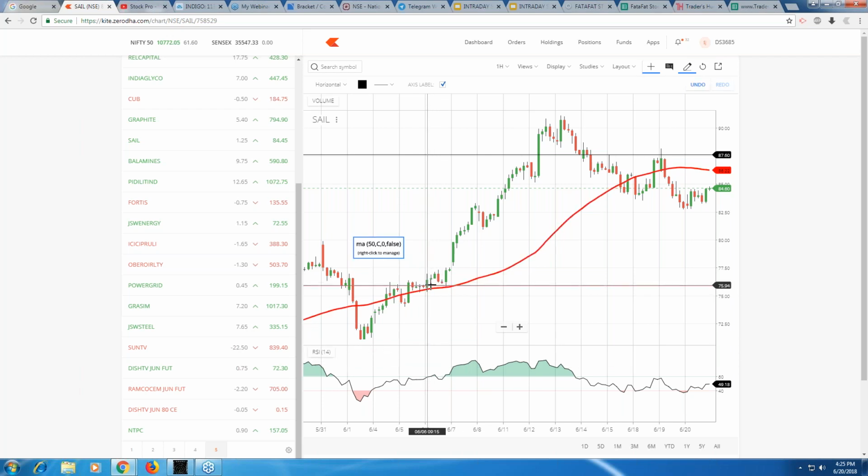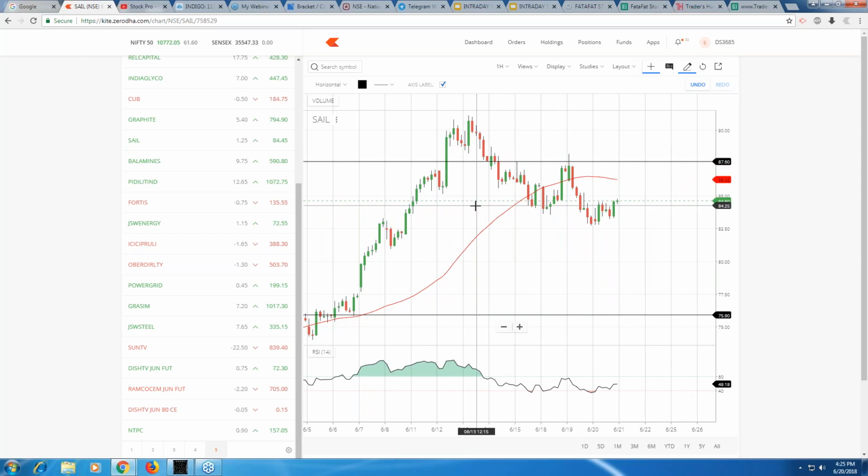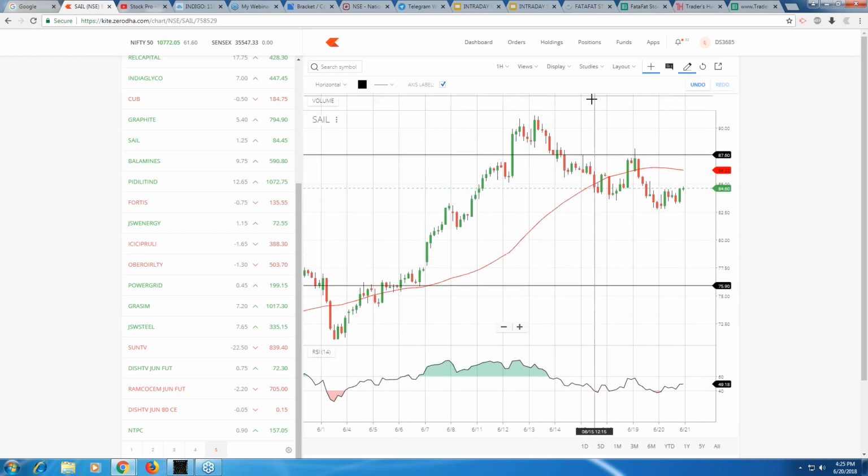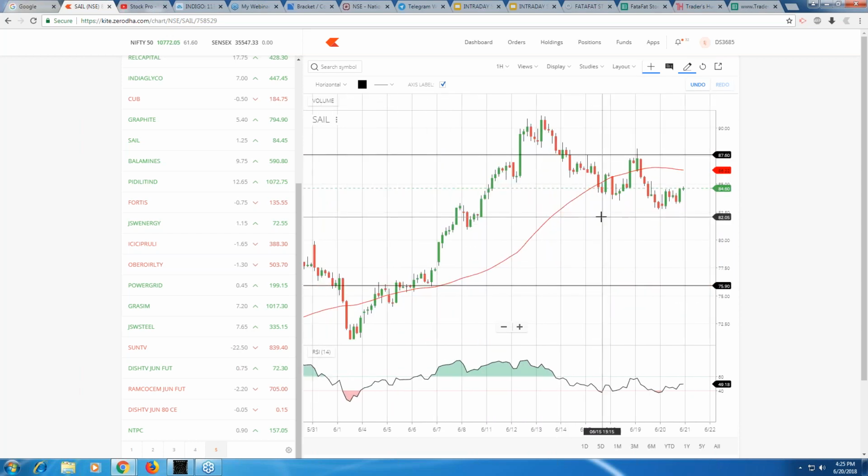This is the place where the entry happened, at 75.90, and it went up within a few days. It is the 7th of June here, and this is the 13th of June. Within 6 days, including Saturday and Sunday, rather I would say within 4 days, the stock price went from 1, 2, 3, 4, 5 days. It went up 15 points, and it has a lot size of 12,000. So 15 into 12,000, you can imagine how much money that is, right?